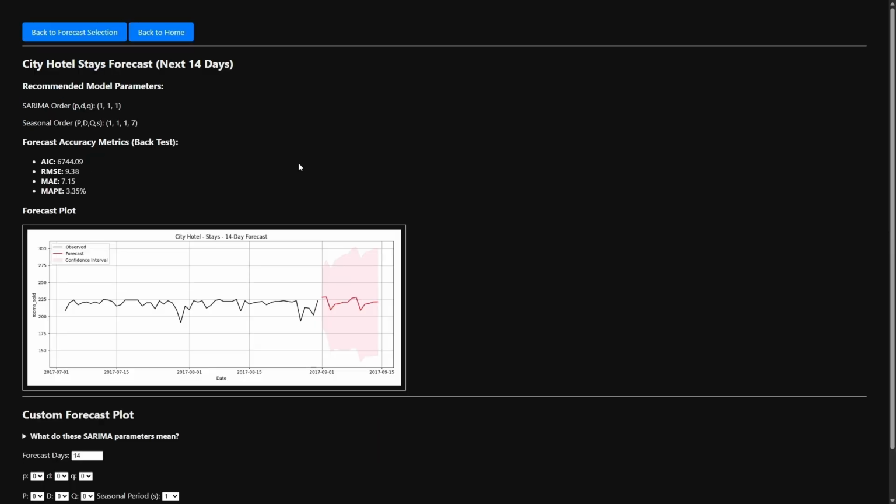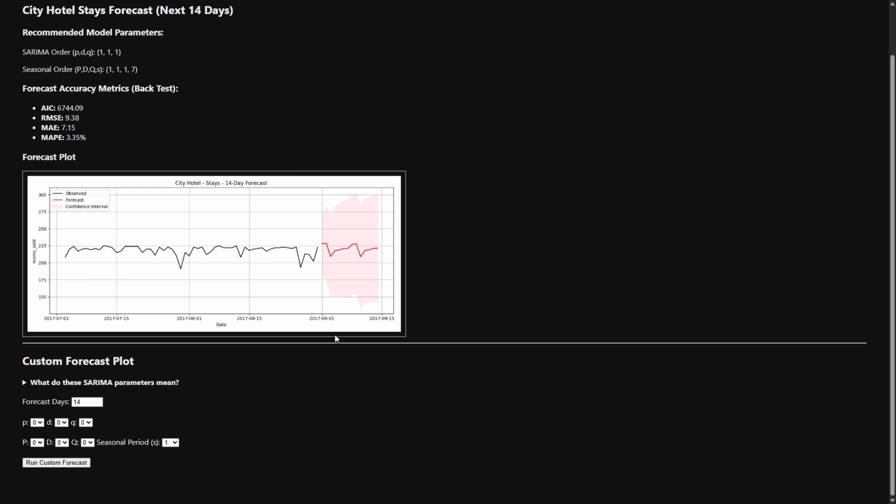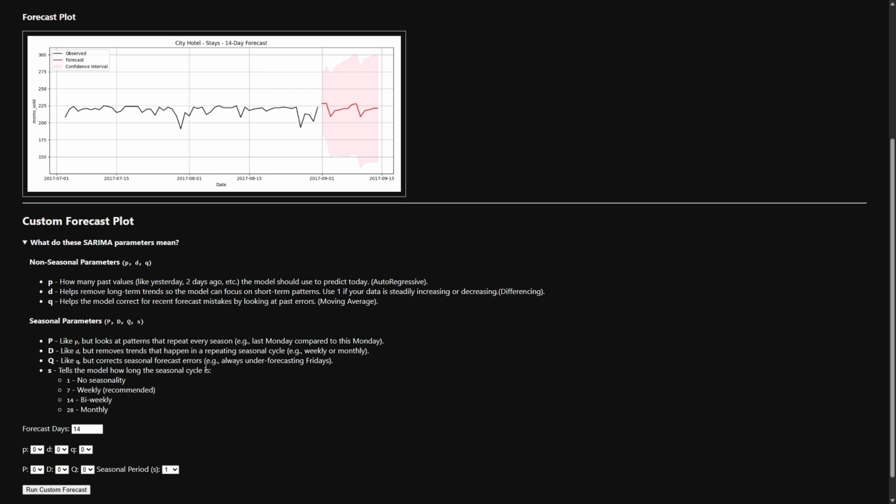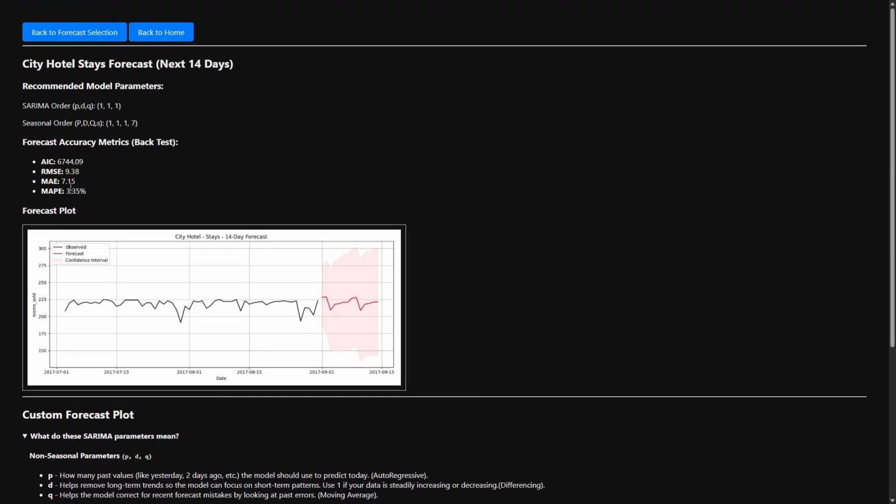A user can then come in and take a look at the recommended forecast, as well as plot their own forecast to see what the results of each different argument will do within their SARIMA model. Should a user not be familiar with time series, we provide some information on each of the arguments for the models, a simple bullet with a couple of definitions for the parameters. The user can then generate a forecast as high as 60 days, and they can modify their own parameters, run their forecast, and then compare their results against the recommended model.